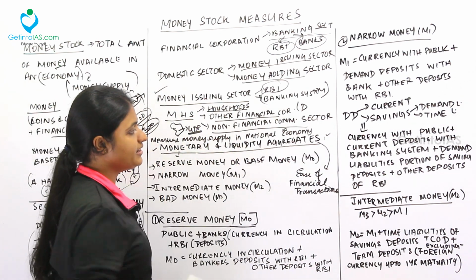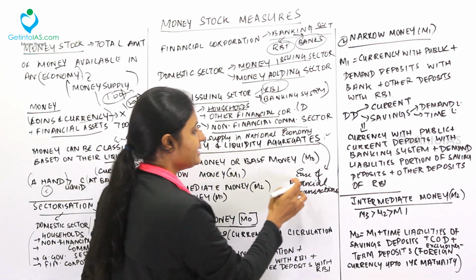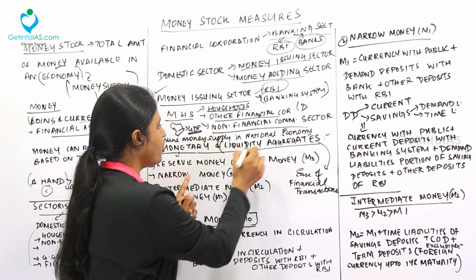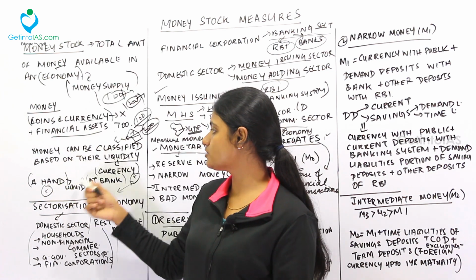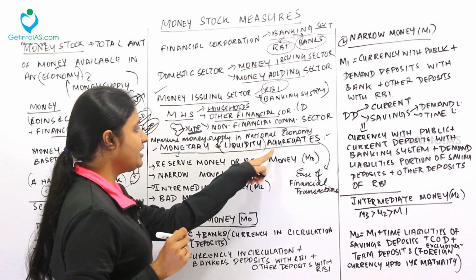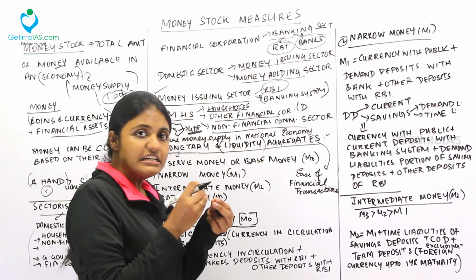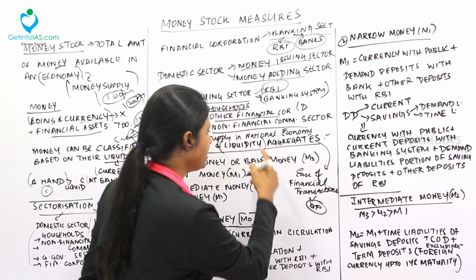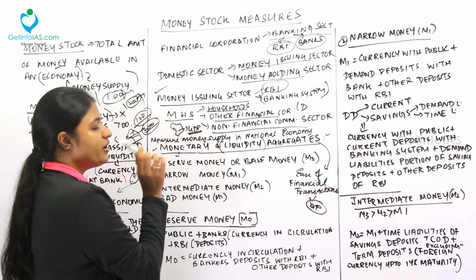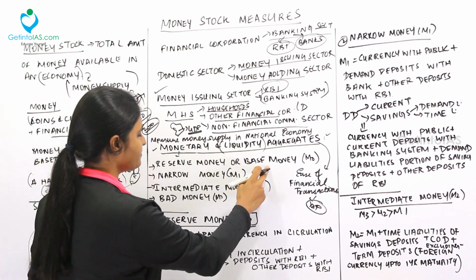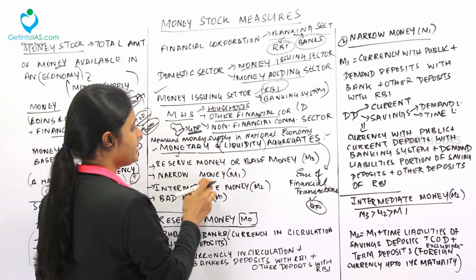What is called liquidity aggregate? Under this, the ease of financial transaction is taken into account. Liquidity means, as I already told you, the currency in your hand is more liquid than the currency at your bank. So under the liquidity aggregate, how easily you can transact the money for your business purposes is considered. Now coming to the monetary aggregates, they are divided into four. One is the reserve money or base money or M0. The next one is the narrow money M1.